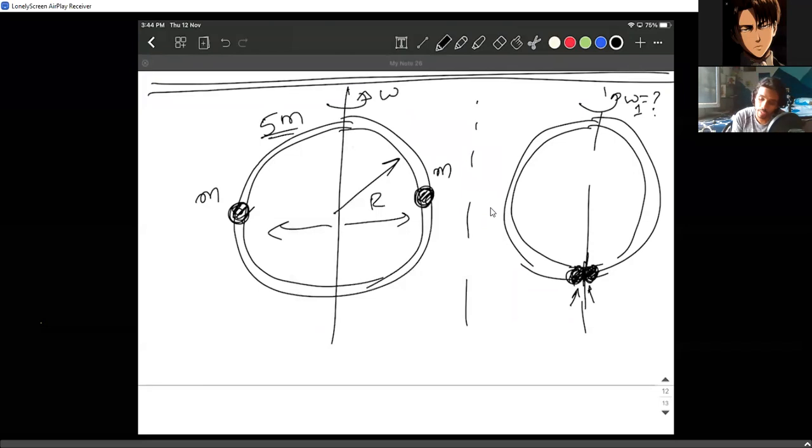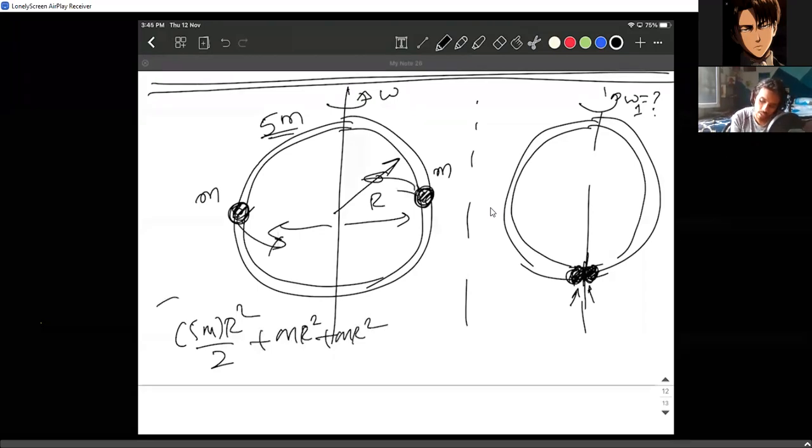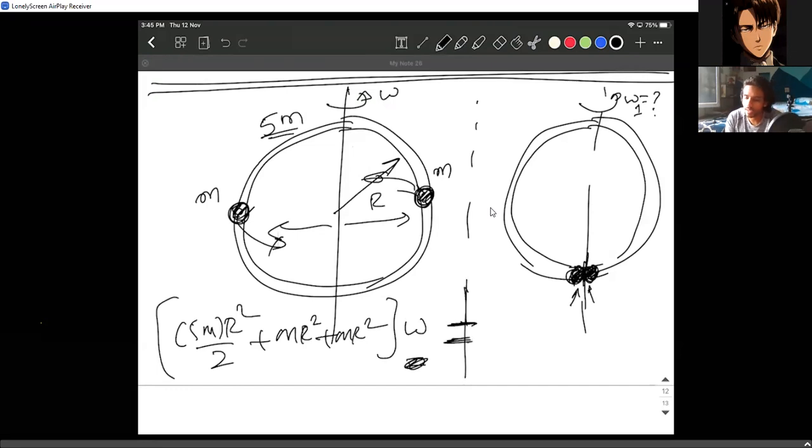Yes, sir. We all know that the moment of inertia of a ring about its diameter is mr square by 2. So I'm writing the moment of inertia as 5 mr square by 2. That is for the ring. And then these two particle masses are also rotating initially. So for them, the distance is r, so mr square plus mr square, the total moment of inertia into initial angular velocity omega.